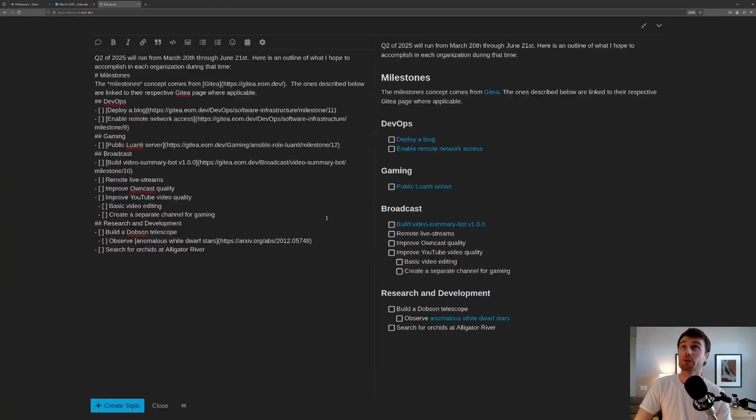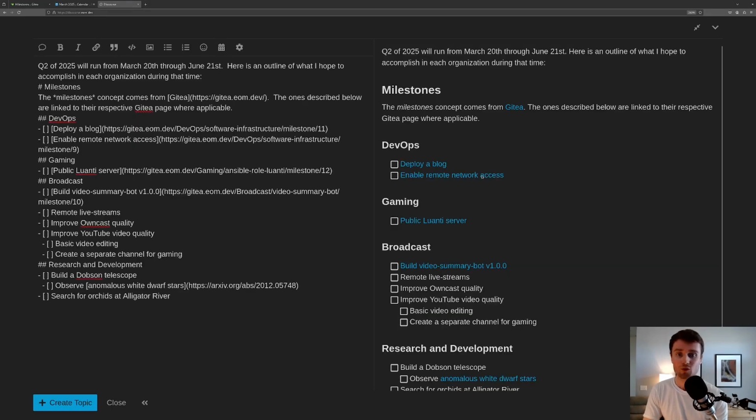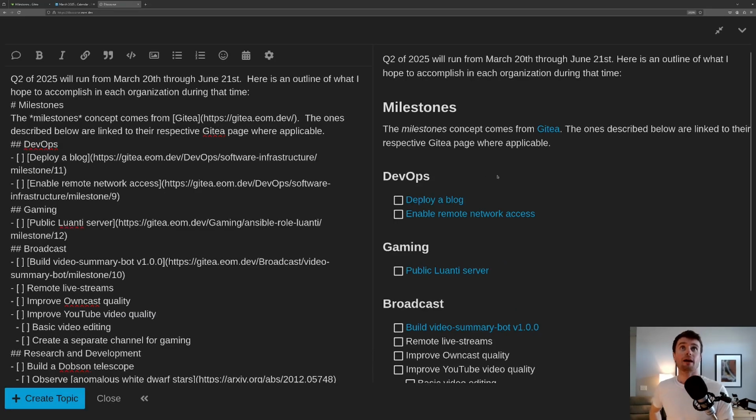This is going to center around this Discourse post that I have been composing. This is discourse.eom.dev. And here I'm outlining a few of the things that I want to do over the next few months. So Q1 ended on March 20th, a couple of days ago, on the equinox, in case you're interested in that. And Q2 will go through June 21st, which is the solstice. So I'm using the solar calendar to mark these quarters.